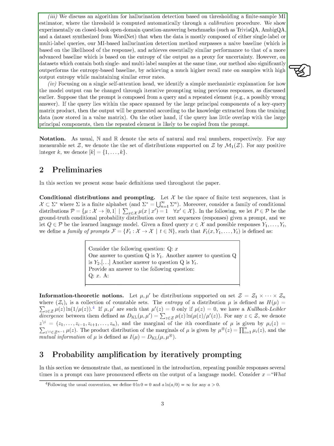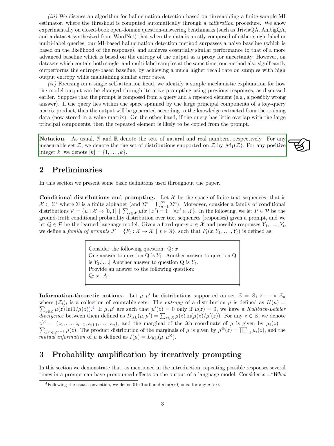Section: Notation. In this section, we will explain some fundamental concepts that are used in the paper. We use N to represent the set of natural numbers and R for the set of real numbers. When we talk about a measurable set Z, we refer to the set of distributions that are supported on Z as M_1(Z). For any positive integer k, we denote the set [k] as the numbers from 1 to k.